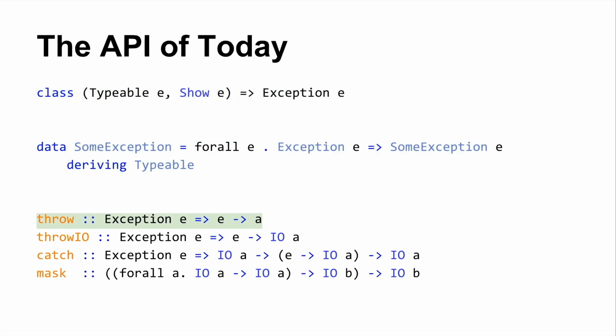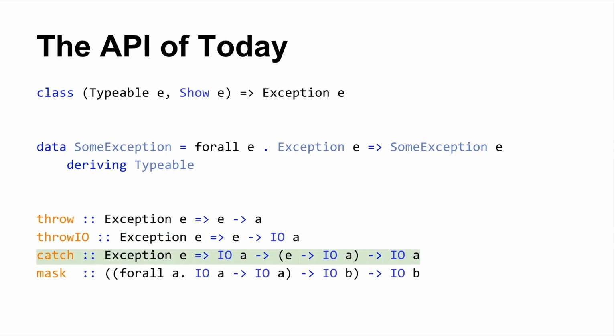So I mentioned those guys. I'm going to walk you through some of these low-level functions. It exports a bajillion functions that build on these things, but these are about as low as you can go. So throw does what you would expect. Given a value of a type that instantiates Exception, it will plug in anywhere where you can use a value of type A, which is bizarre, right, if you think about that. I'll get into that in a second. throwIO, same story, only this is for throwing an exception in the IO monad, or producing a computation that when run will give you one of those things.